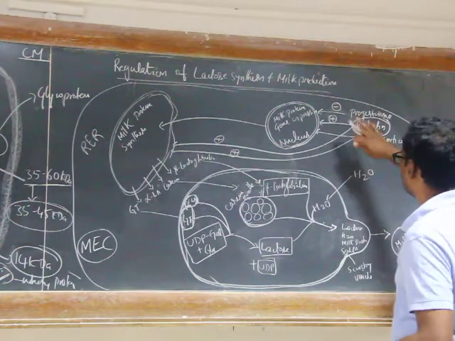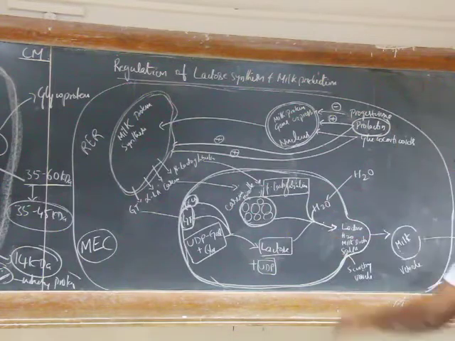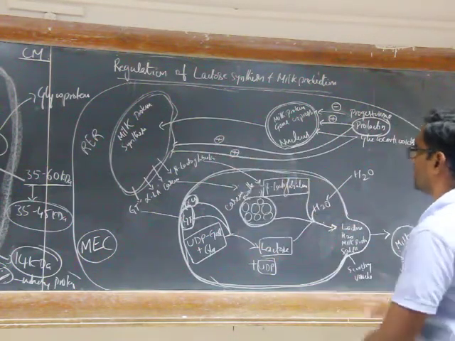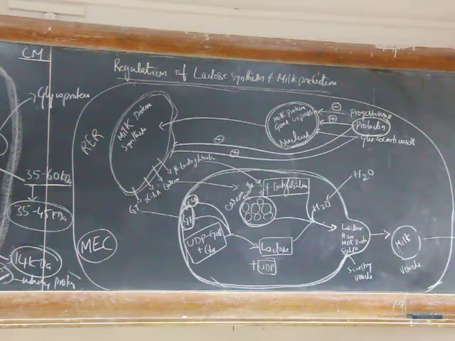Here, in this mammary epithelial cell, I showed you how lactose is synthesized. Now I'm going to give an overview of how lactose synthesis and milk production are regulated.